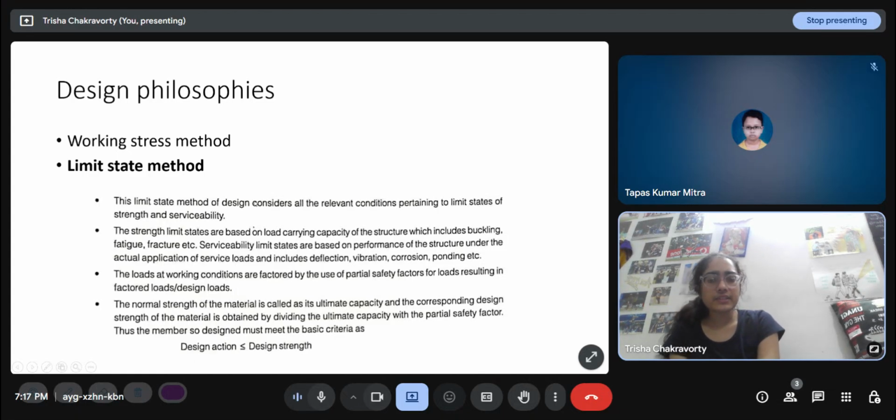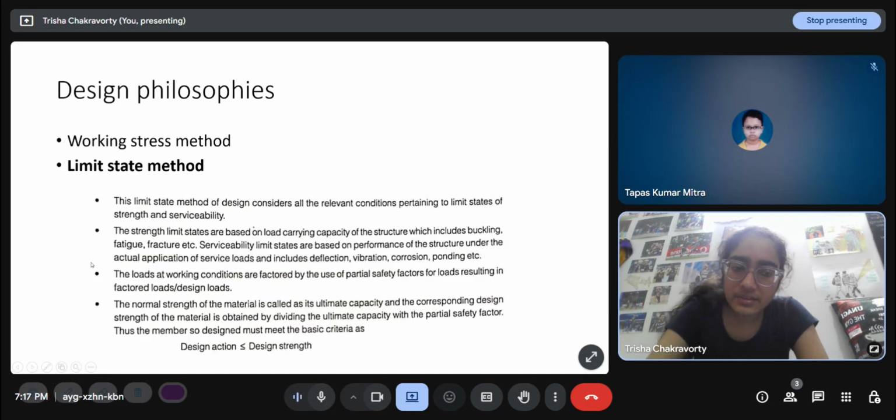So the limit state method of design considers all the relevant conditions pertaining to limit states of strength and serviceability. The strength limit states are based on load carrying capacity of the structure, which includes buckling, fatigue, fracture, etc. Serviceability limit states are based on performance like deflection, vibration, etc. And the loads at working conditions are factored by the use of partial safety factors for loads, resulting in factored